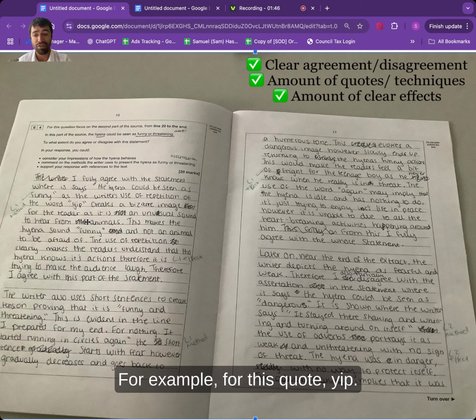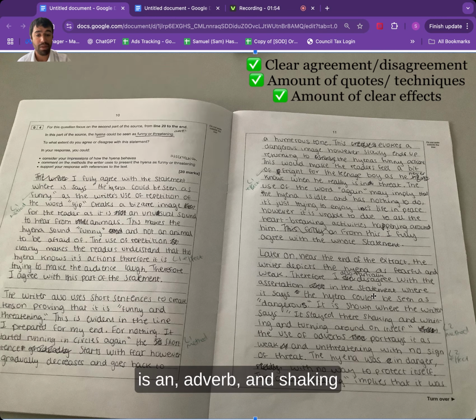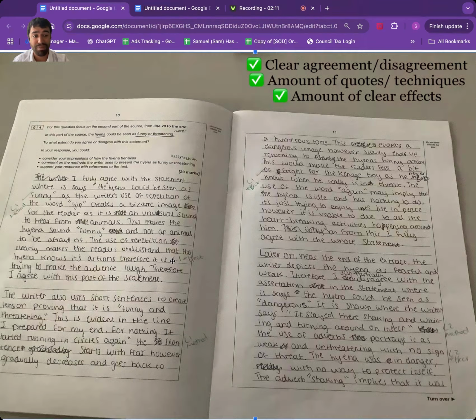For example, for this quote, yip, it's also onomatopoeia. And again, mention that this is an adverb. And shaking and whining and turning around on itself is verbs. And also a triplet and a list. So she can get some more marks for techniques. And as a result, she will keep explaining what does that make the reader feel? What does that make the reader think? So she can get more marks for the effects.